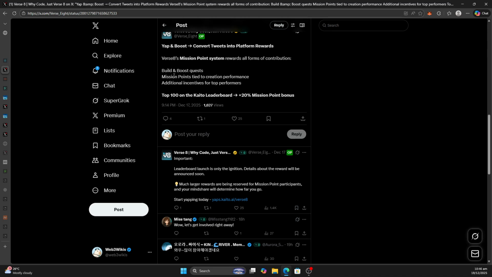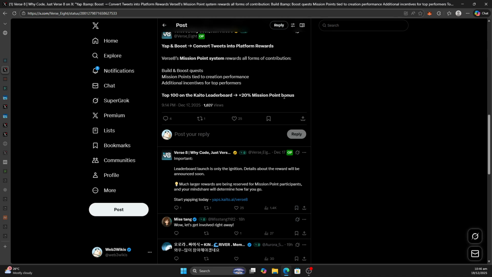Build and boost quests: mission points tied to creation performance, additional incentive for top performers, top 100 on the leaderboard, 20+% mission point bonus. So there's a bonus if you are top 100 on the Kaito leaderboard. So I think that the reward scheme will be administered by them. However, they are using Kaito infrastructure to gauge your performance.